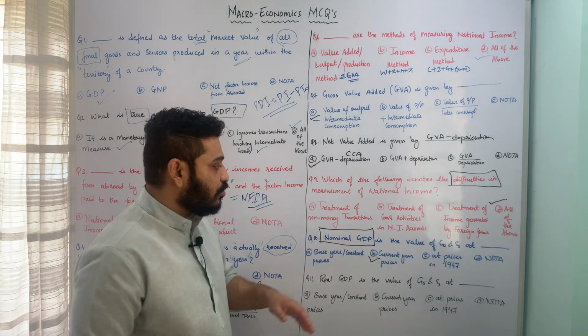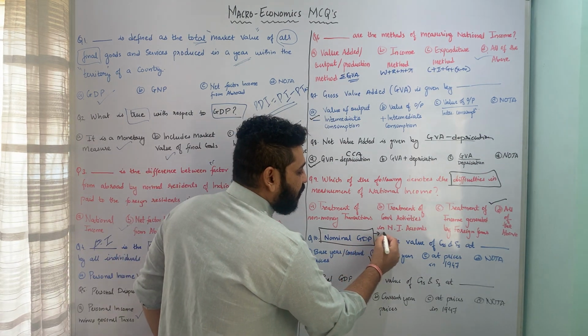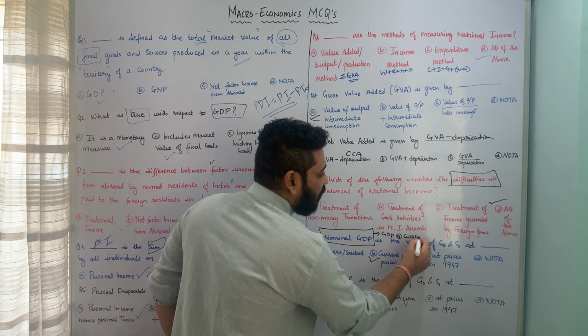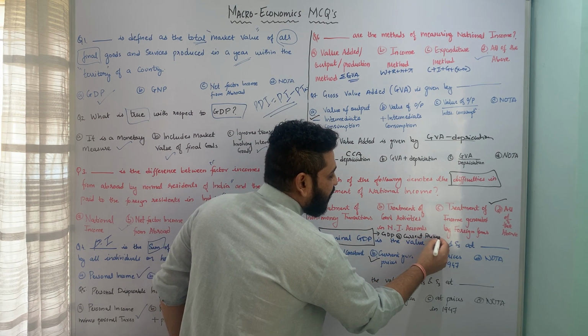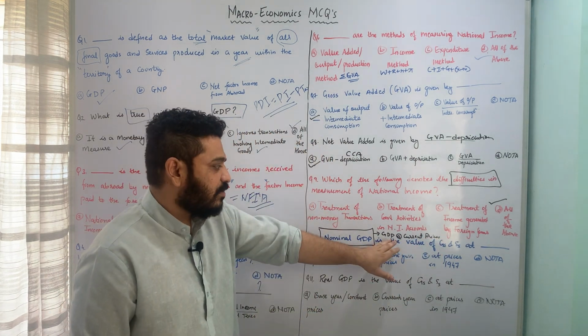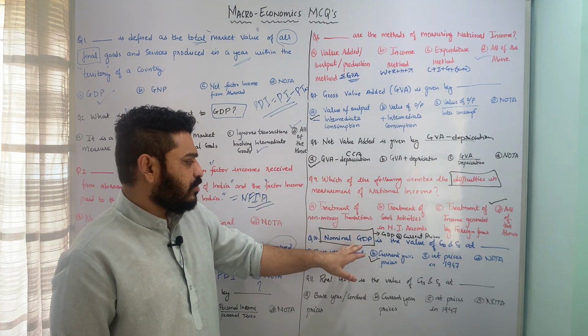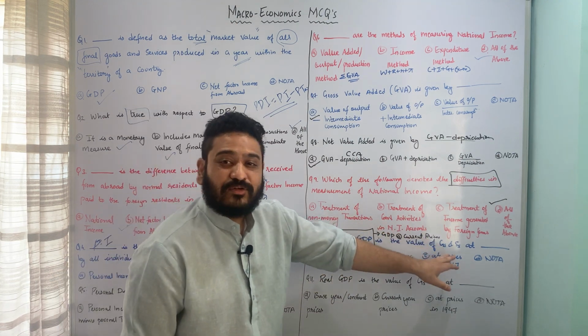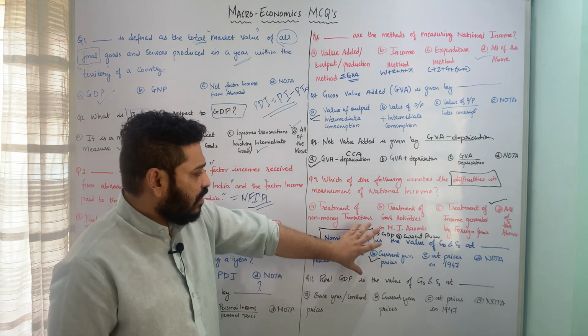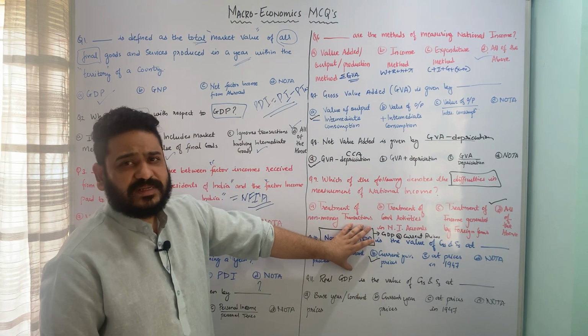Nominal GDP is also called GDP at current prices. So you might get questions with respect to this as well. Nominal GDP and GDP at current prices is one and the same thing. So here nominal GDP is the value of goods and services at the current year's prices. I hope the concept of nominal GDP is pretty much clear.